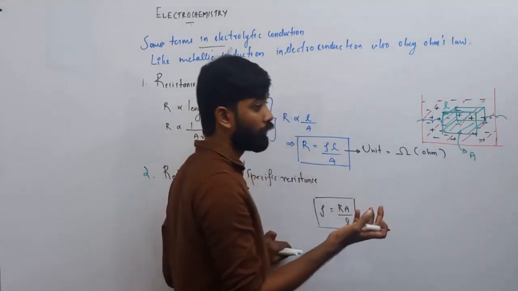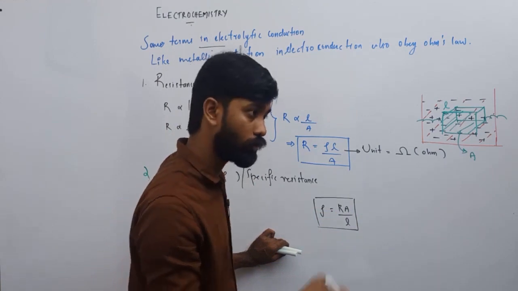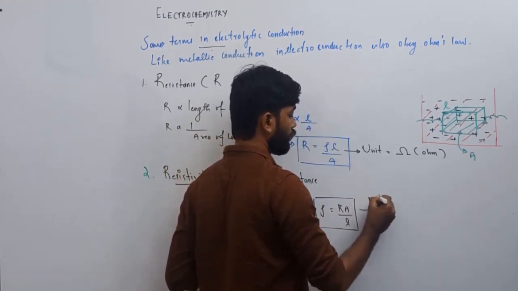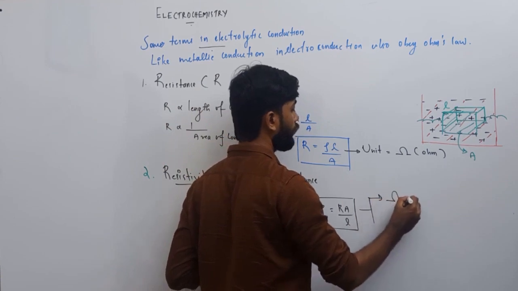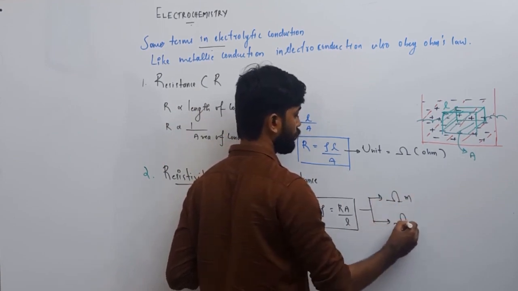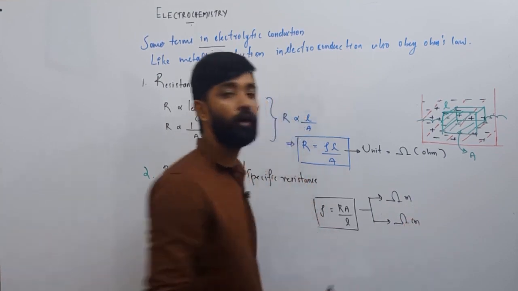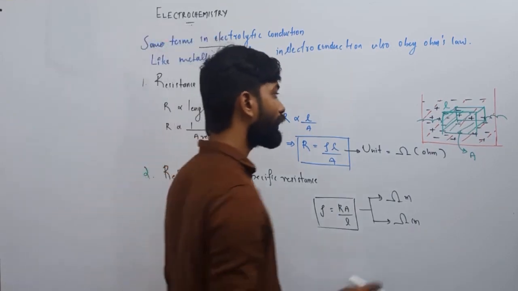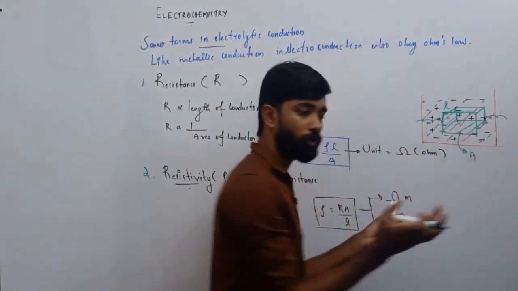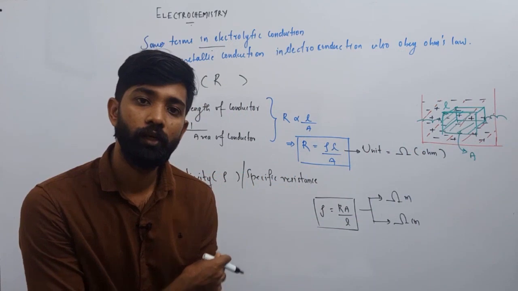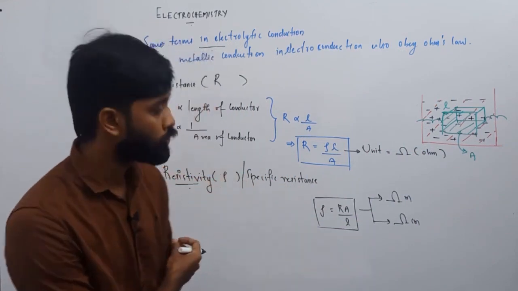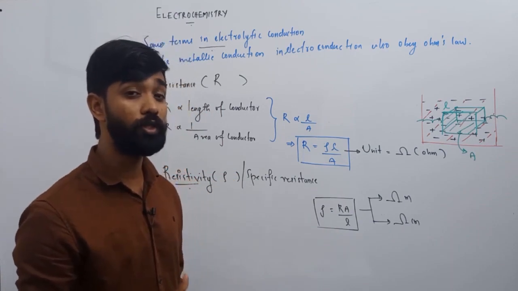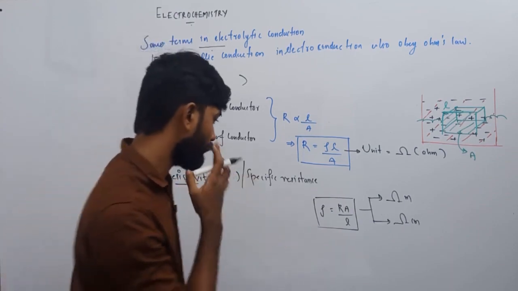Okay, so unit of area is length square, unit of length is length. So length square and length get cancelled. So the final unit will be ohm meter or ohm centimeter. Here ohm centimeter is also used, because we are simply considering a small dimension, so centimeter dimension is enough here. Either the unit may be in ohm meter, or we can use ohm centimeter also. Ready? Keep it in mind.